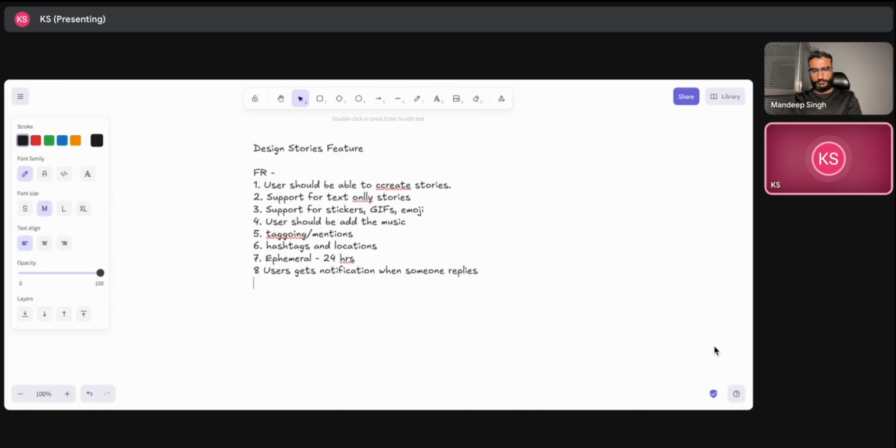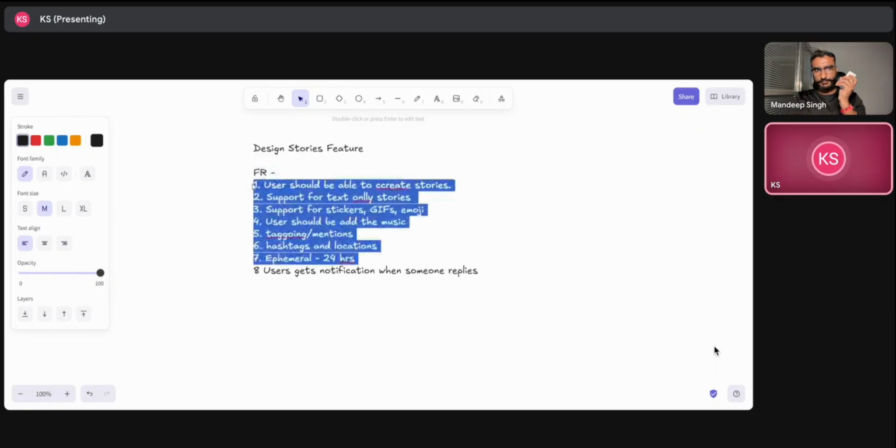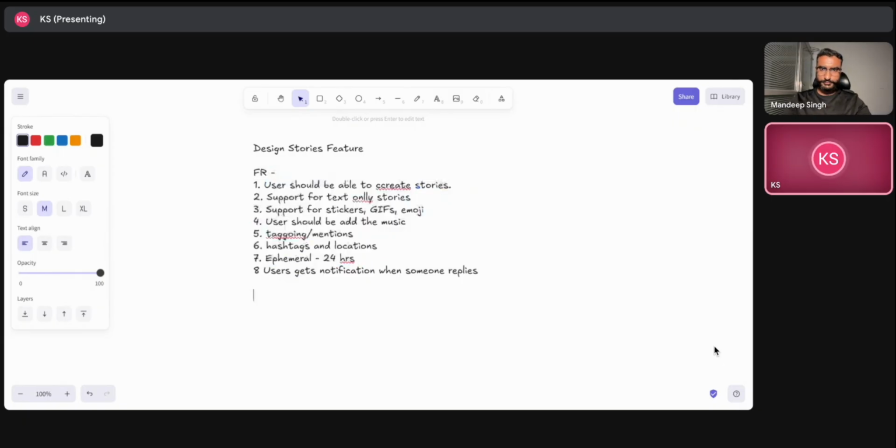We can also add things like adding or removing people for viewing the story, basically hiding the story. So maybe for the scope of this discussion, we can keep certain requirements out of scope, as we have limited time for the discussion. Yes. So I think until the first six or first seven should be the in scope requirements we can keep. Others we can keep as out of scope as of now, and we can see if we have time for further discussion.